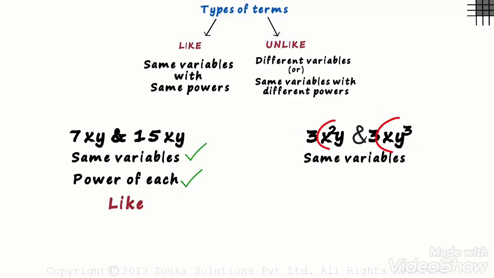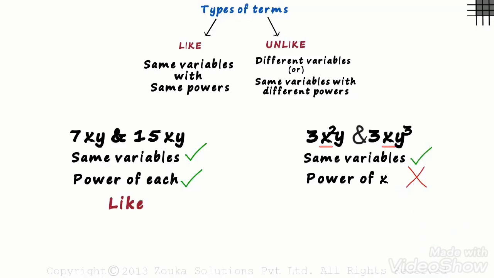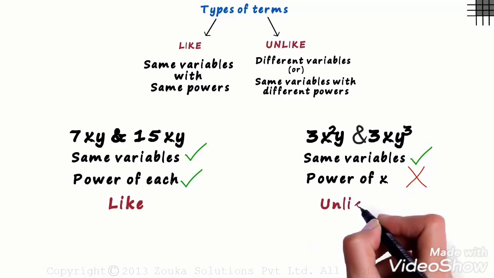Both the terms have the same variables x and y. Now let's compare the powers of each of the variables. Let's look at the power of x first. In the first term, it's 2, and in the second, it's 1. It's not the same. Even though the variables are the same, because the powers are not equal, these are unlike terms.